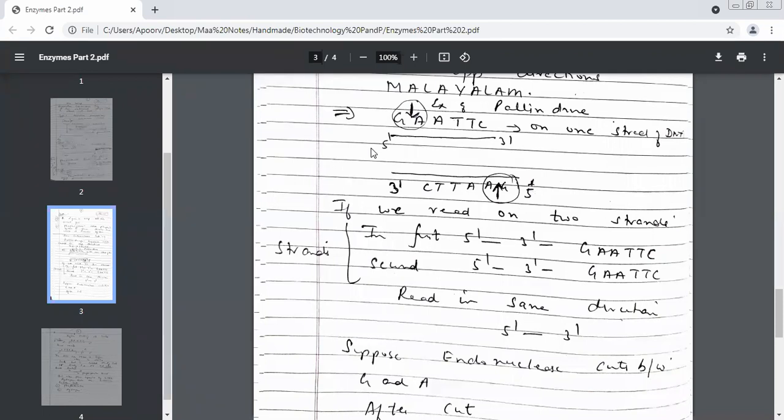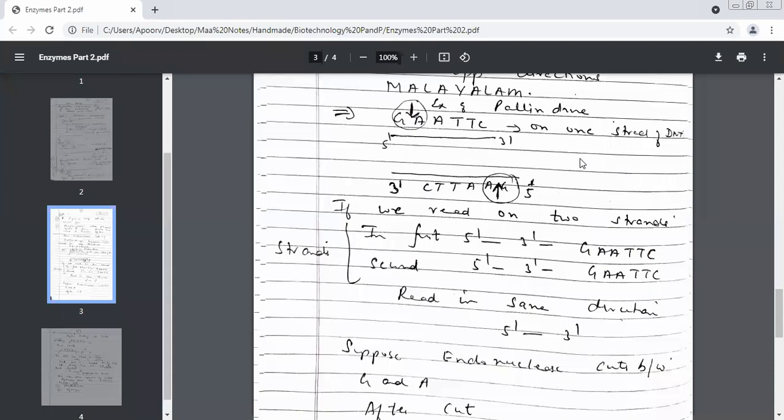Let us check. Let's read from 5 prime to 3 prime. Tell me, read out 5 prime to 3 prime in this strand. GAATTC. Now, if you are reading from 5 prime to 3 prime in this strand, then in this strand also you need to read from 5 prime to 3 prime. GAATTC. So is it a palindrome? Yes, ma'am.